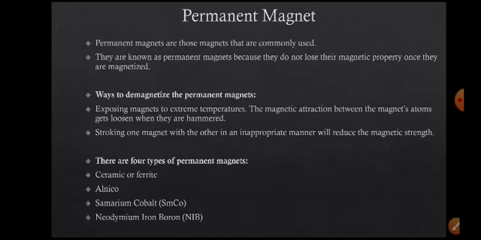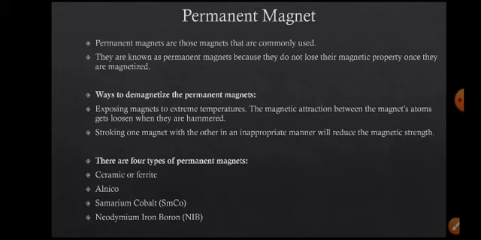Permanent magnets are the commonly used magnets. They are permanent magnets because they do not lose their magnetic property once they are magnetized. When you magnetize a material, it becomes a magnet, and its magnetic property lasts longer.